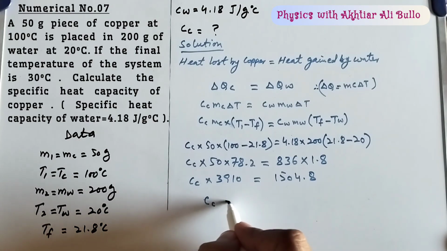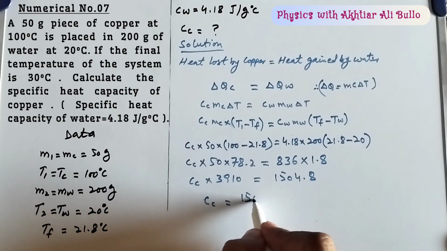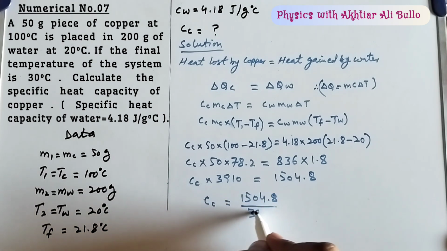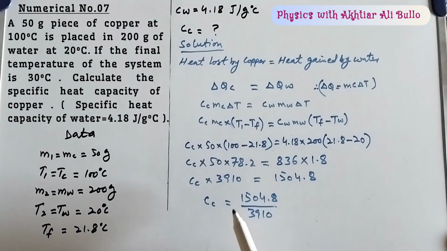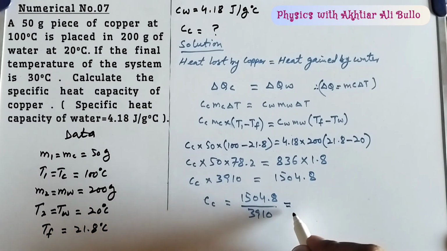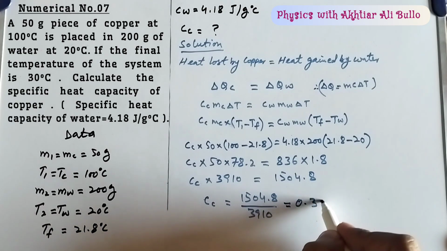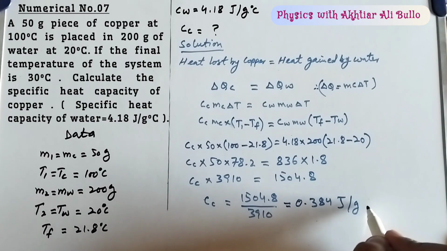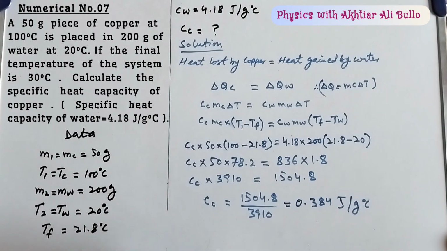So specific heat of copper will be equal to 1504.8 divided by 3910, क्योंकि यहाँ पर 3910 मल्टीप्लाई कर रहे हैं तो बराबर की दूसरी साइड डिवाइड करेंगे. So when we will simplify these values, then we will get final answer is 0.384 joule upon gram into degree centigrade.